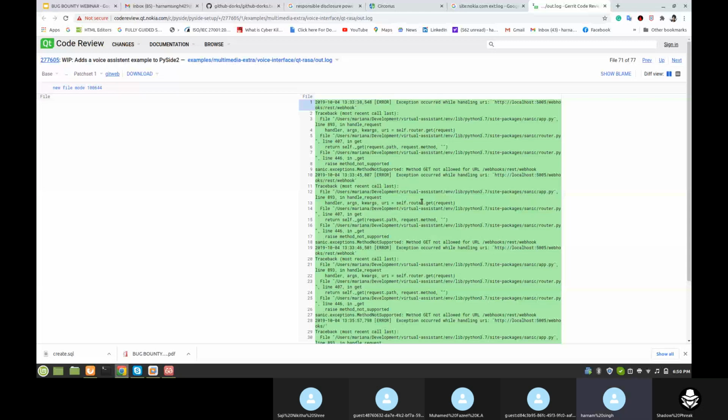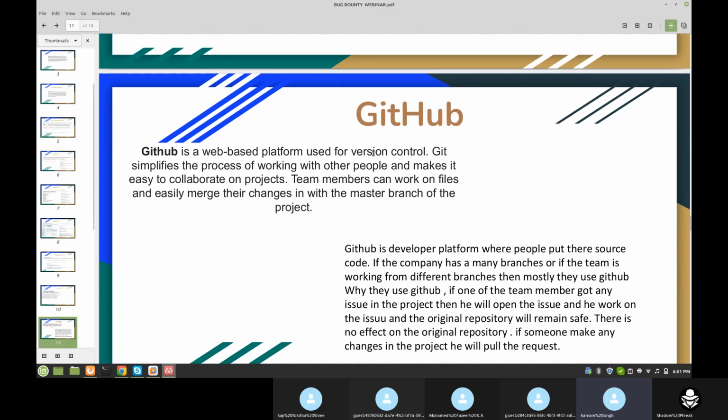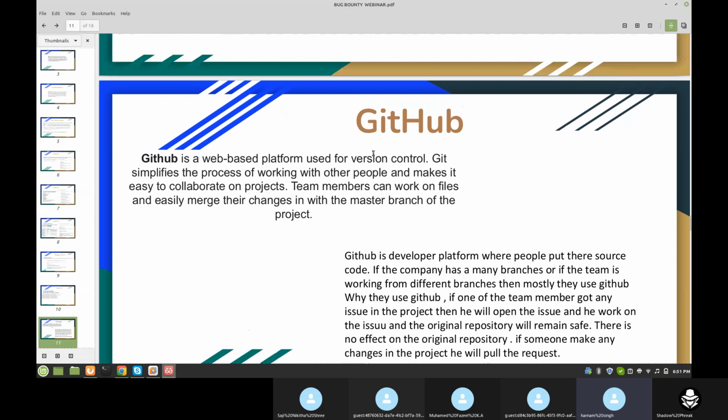So this is a vulnerable website. I used this and found out the log. Like that, while hunting you can use this dork to find out the log file. Next we will use GitHub. And first of all, what is GitHub?